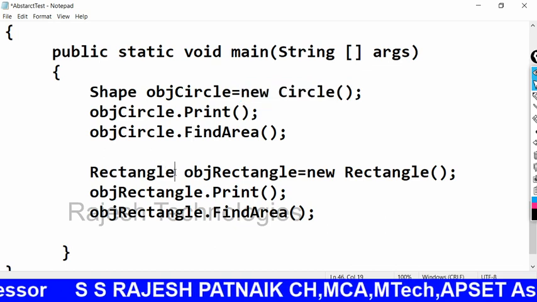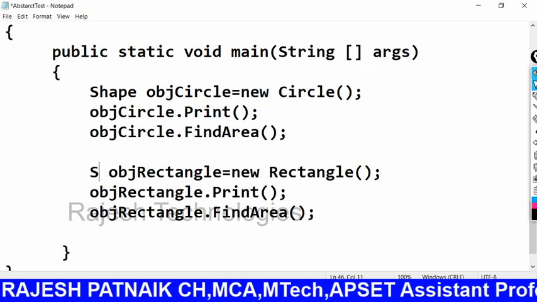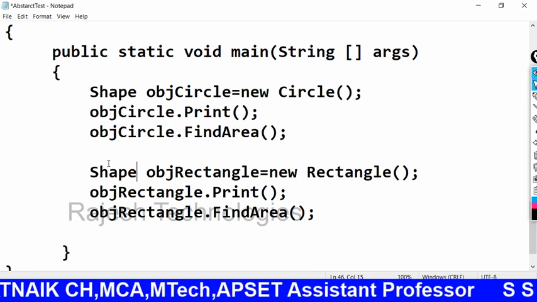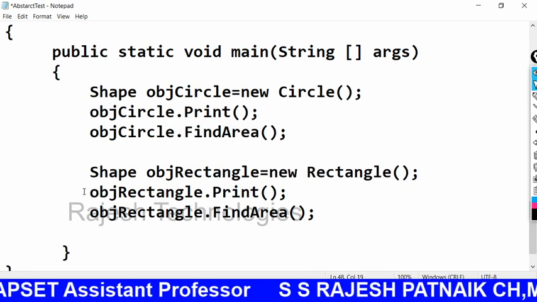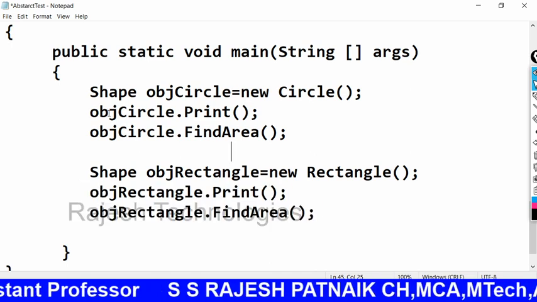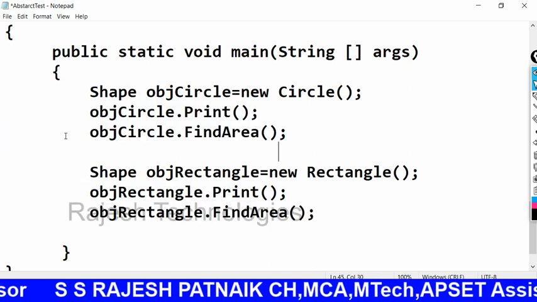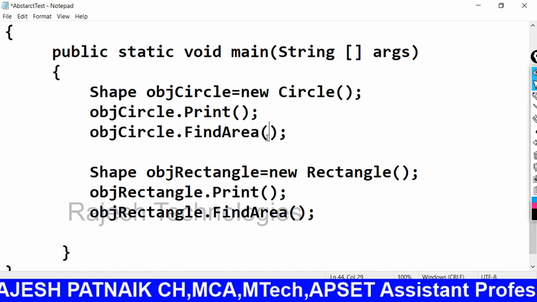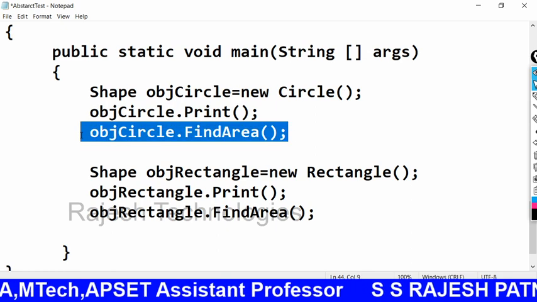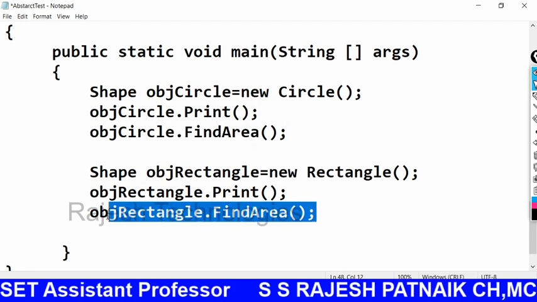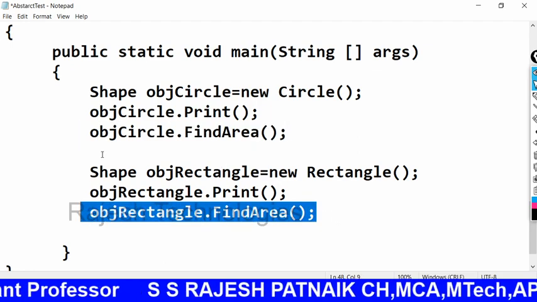Here also, I can create the reference for the Shape class, but I can create the object for the Rectangle class. Okay, I can call both the methods here. This particular findArea refers to the Circle. Circle findArea will be executed. Here Rectangle findArea will be executed.